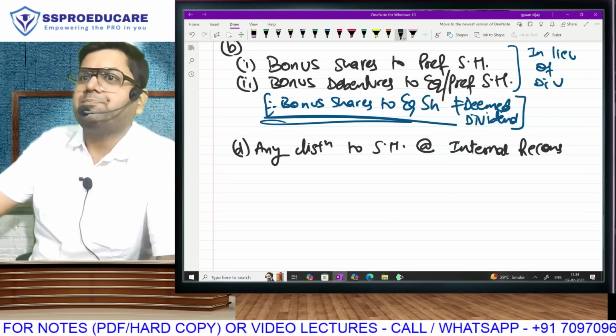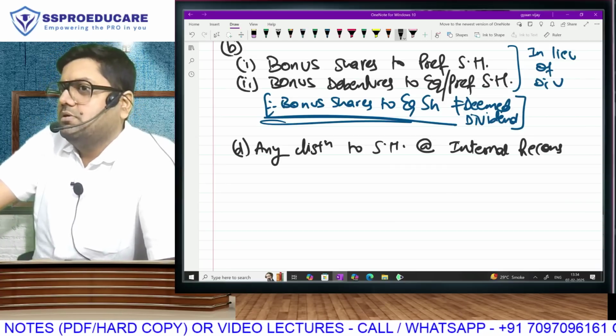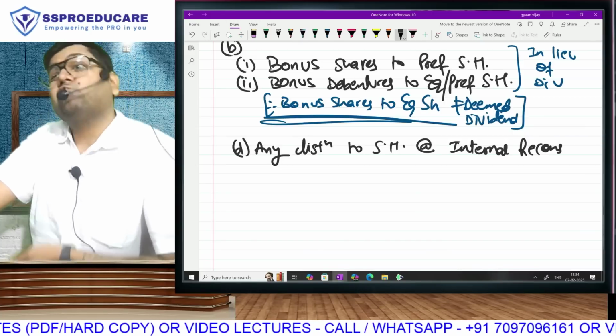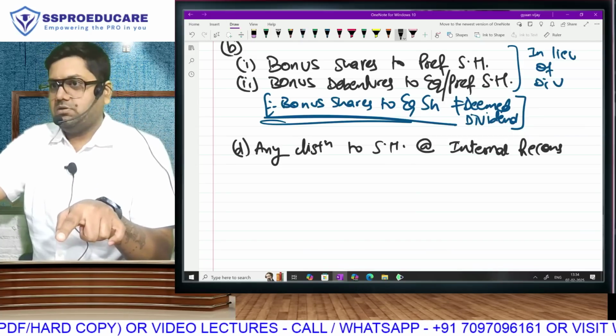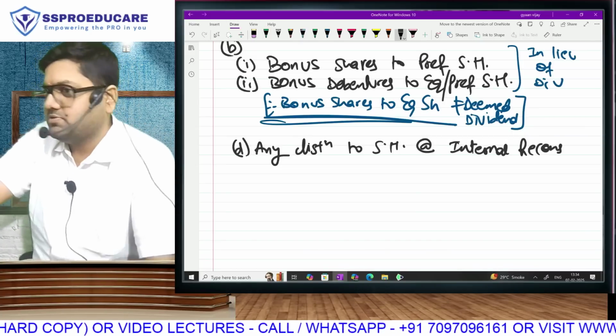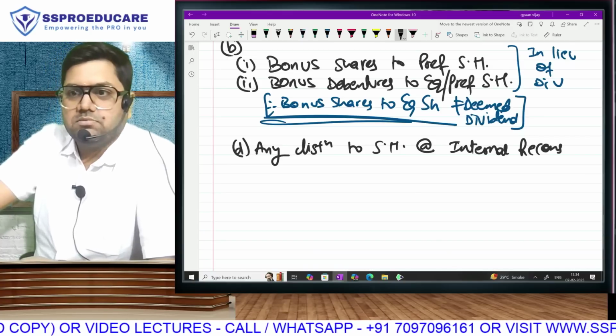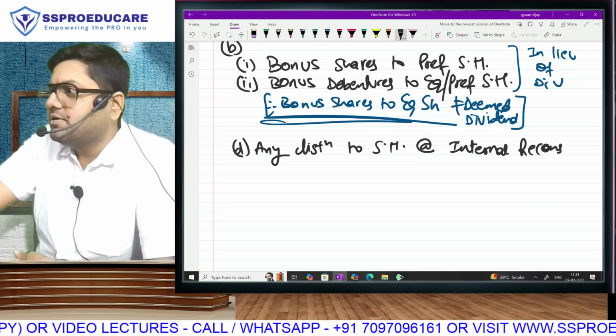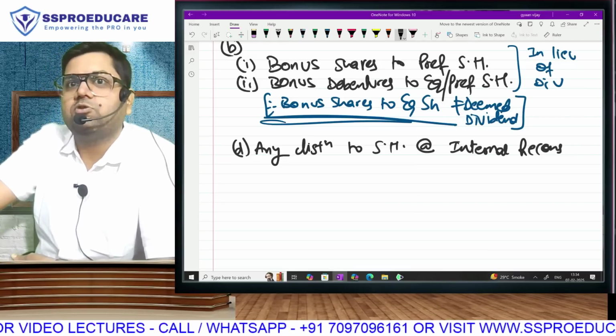For this, we create a temporary account called capital reduction account. So all the profits and losses are routed through that account called capital reduction account, which later acts as your reserve and surplus. Okay. Capital reduction account, internal reconstruction, reduce paid up value from 10 rupees to 2 rupees.